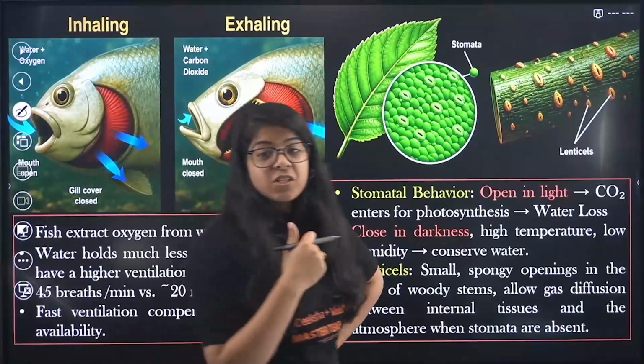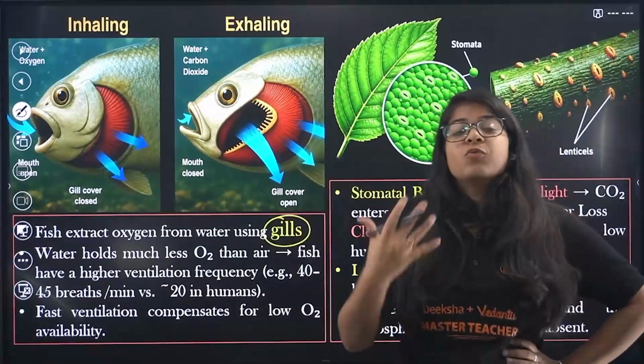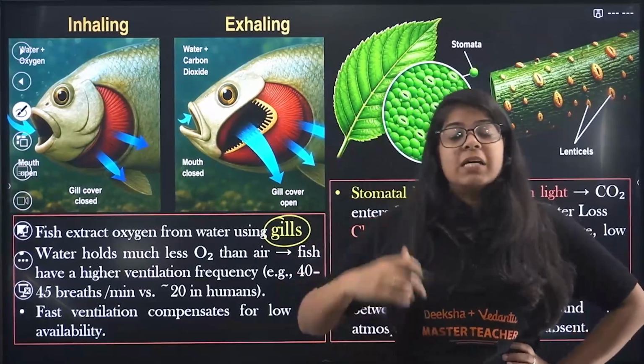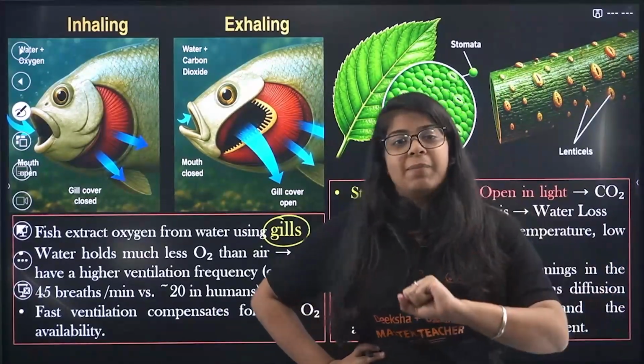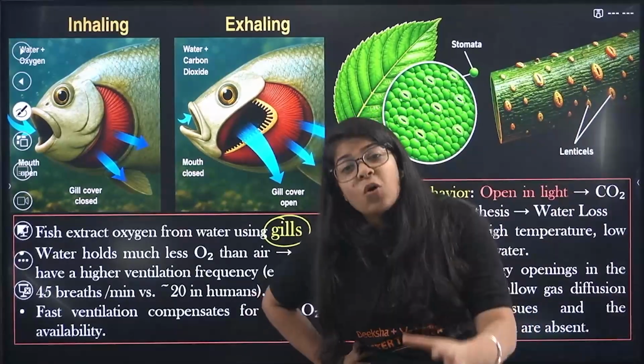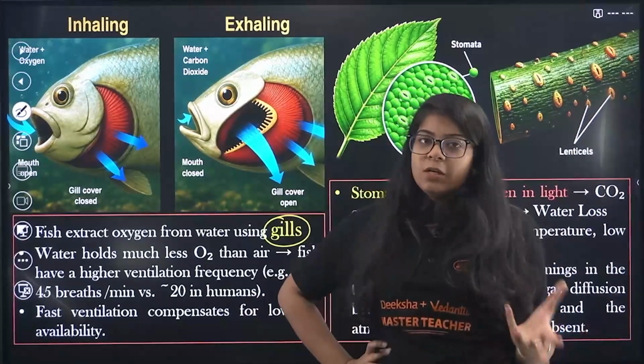The concentration of oxygen in the air. So it inhales a lot more than a normal human does. So we normally take 18 to 20 breaths in 1 minute. These take 40 to 45 breaths a minute because a lot less oxygen is there, but they need an equal amount of oxygen.